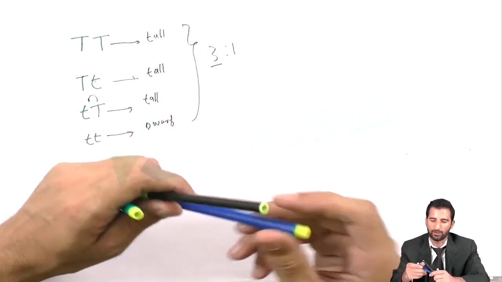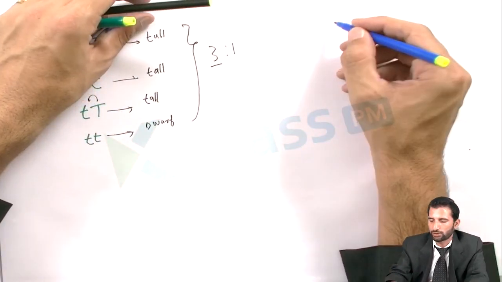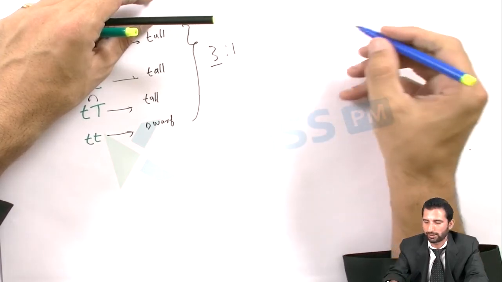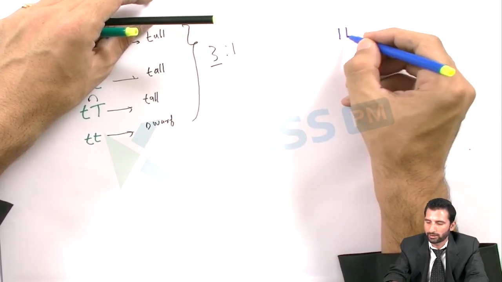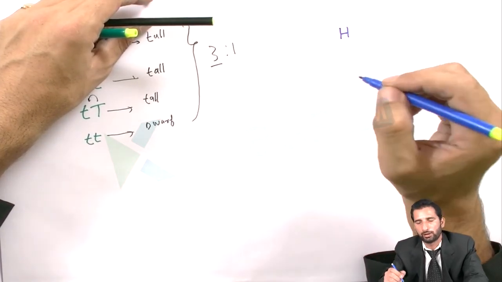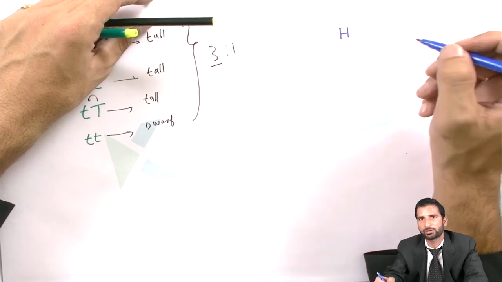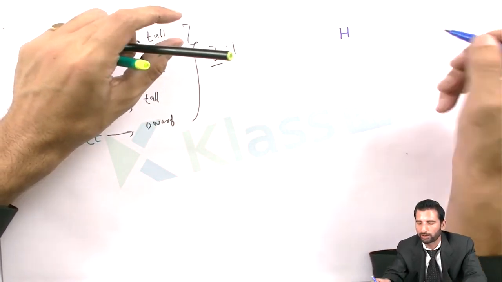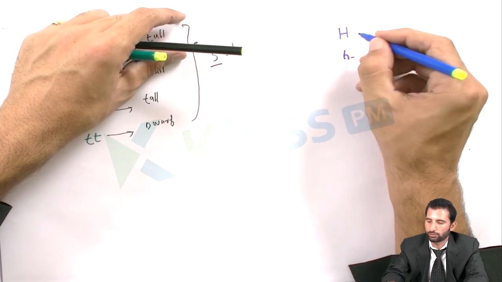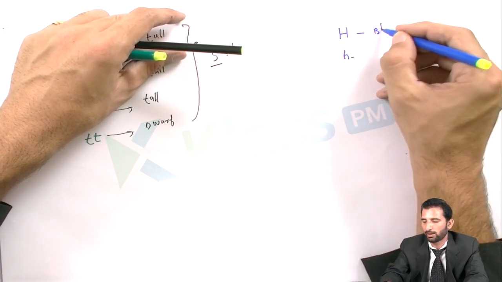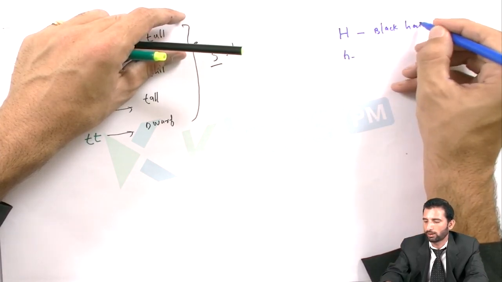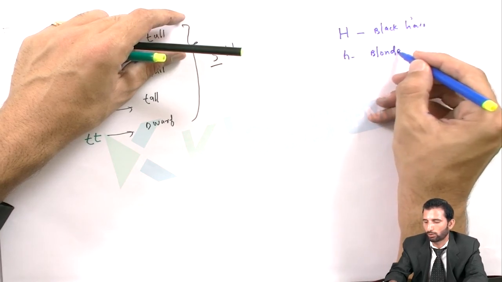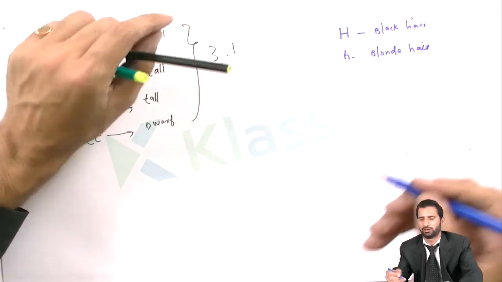Second example, suppose a person having hair color, and the hair color is black, and we will write it here as capital H, and we will write here for the second person whose hair color is blonde, small h. So this capital H is responsible for black hair, and this small h is responsible for blonde hair, or white hair.